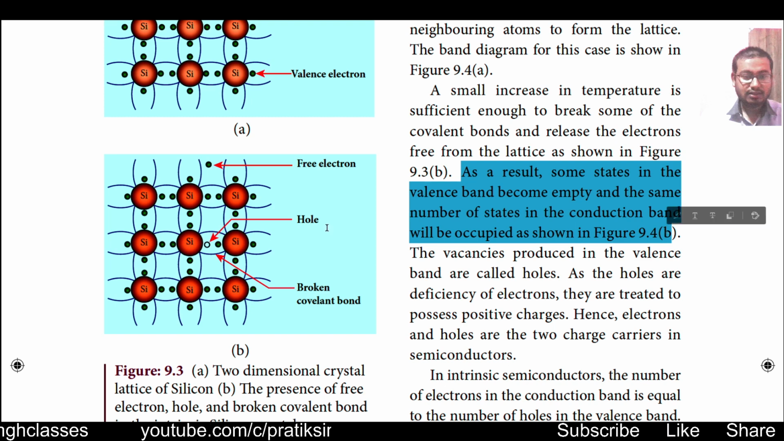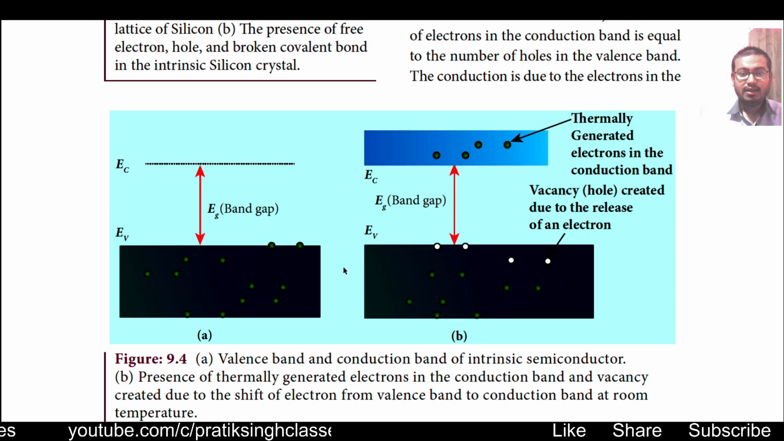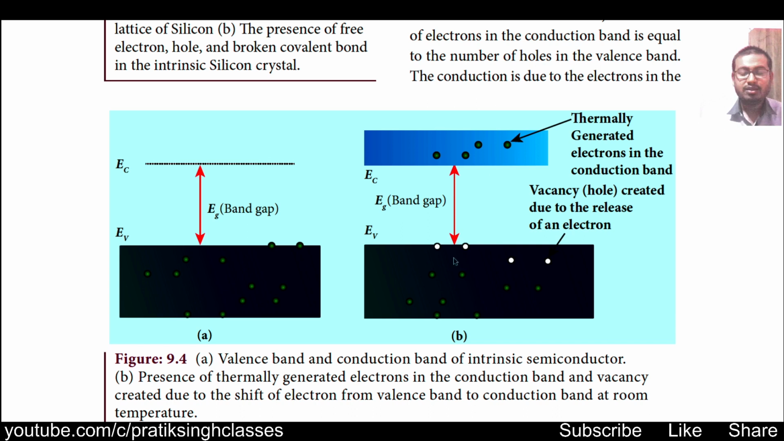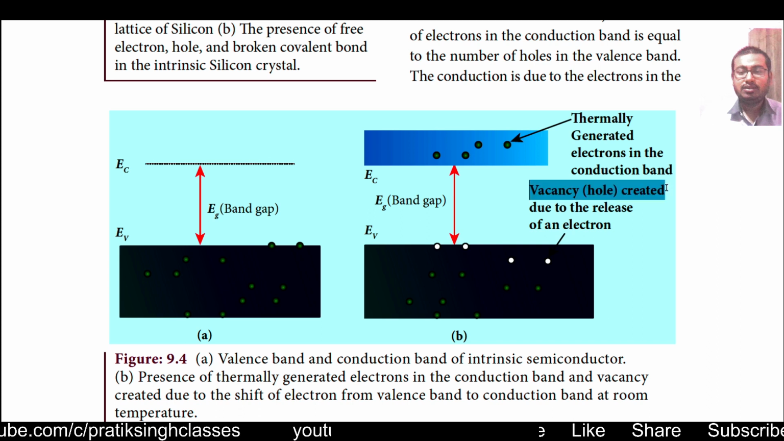So let us go to figure 9.4b. As you can see here, this is the energy level of a semiconductor. When energy is given to the atom, some of the electrons from the valence energy band will go to the conduction band, as you can see in this figure 9.4b. These electrons will be thermally generated electrons in the conduction band and they are free to move. The places from where they have come, as you can see these black and white holes, are the vacancies or the holes created due to the release of electrons.